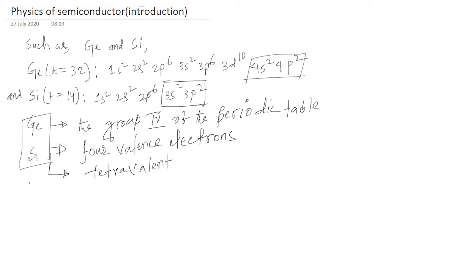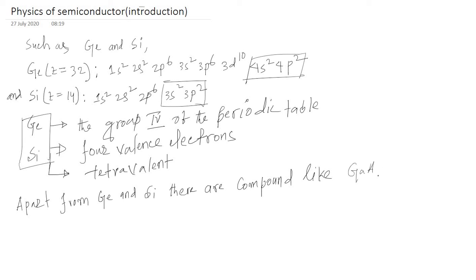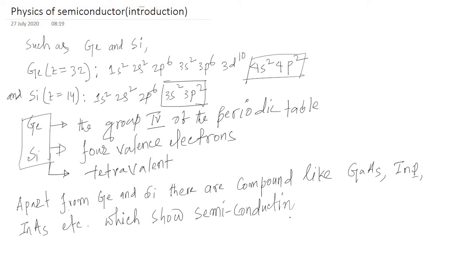Apart from germanium and silicon, there are compounds like gallium arsenide, indium phosphide, indium arsenide, etc., which show semiconducting properties of semiconductors.